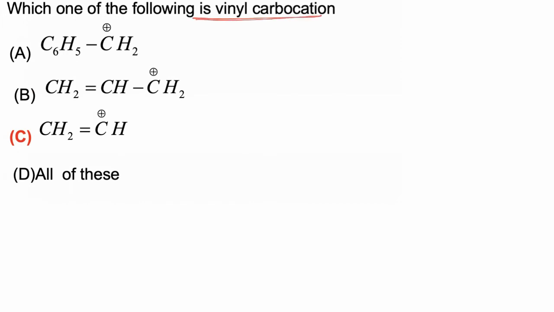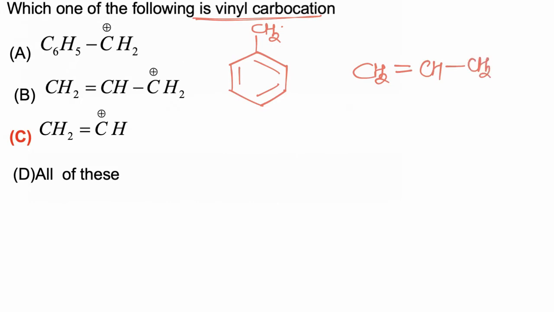Which one of the following is a vinyl carbocation? So in this question, we have to identify which of the given carbocations is known as vinyl. Now first, C6H5CH2, this is called the benzyl group. CH2 double bond CH, CH2 is called allyl.